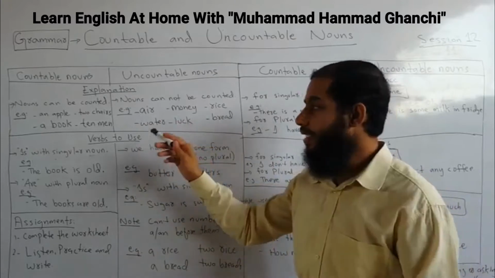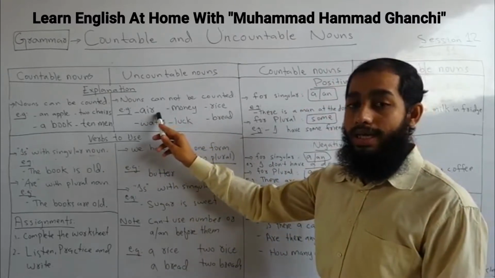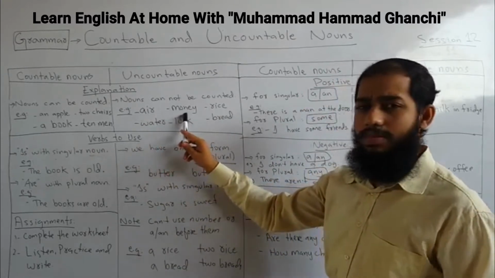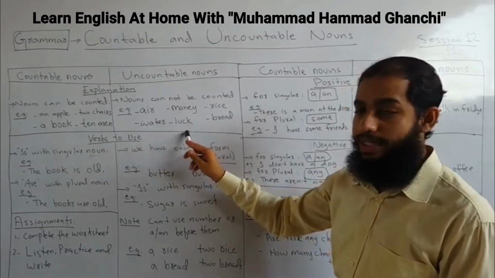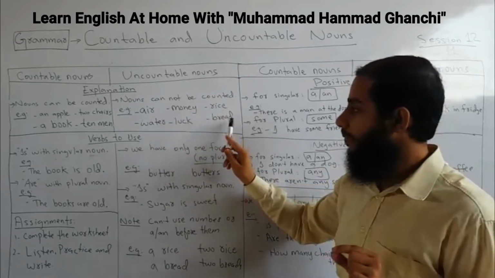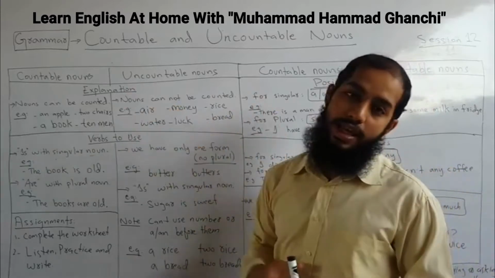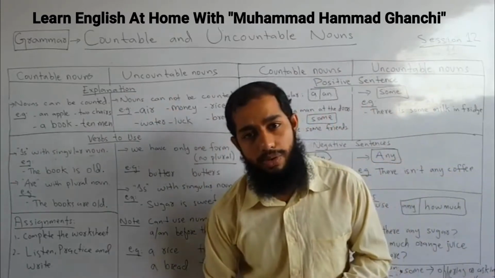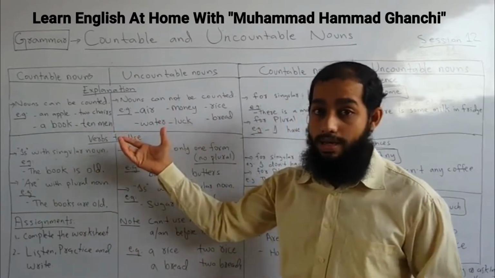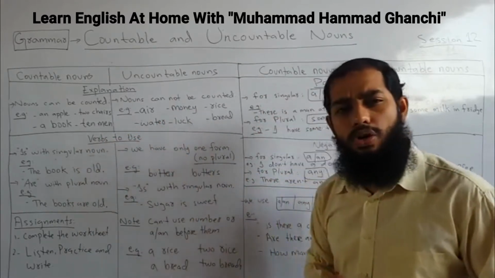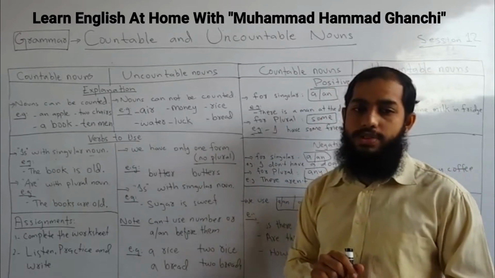So let's summarize it. Gas, liquid, other cases, abstract nouns, smaller parts, and those things which you can cut into pieces. So this is the explanation of countable and uncountable nouns. I guess you have understood. Now let's go on and talk about verbs to use.